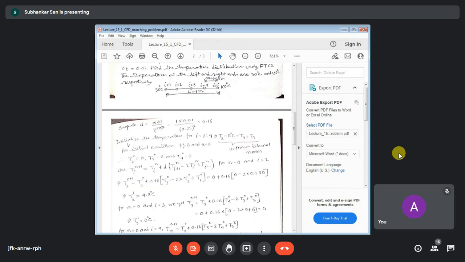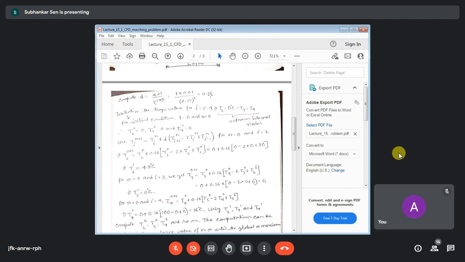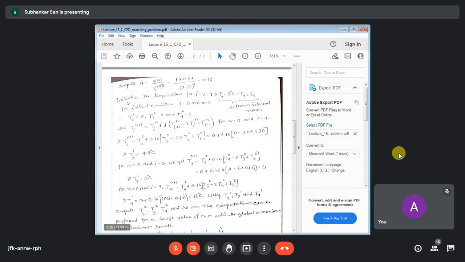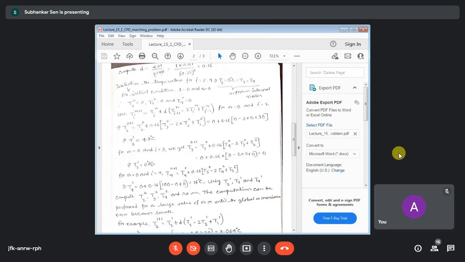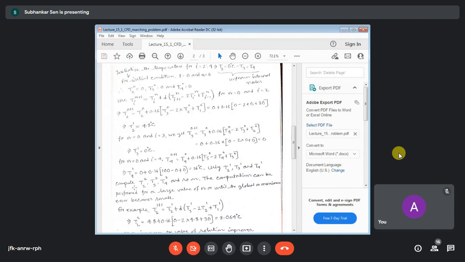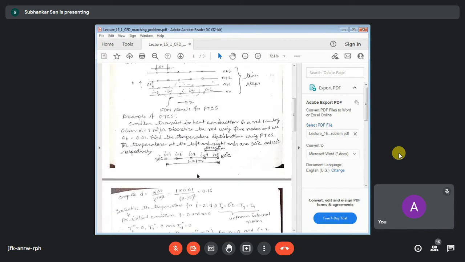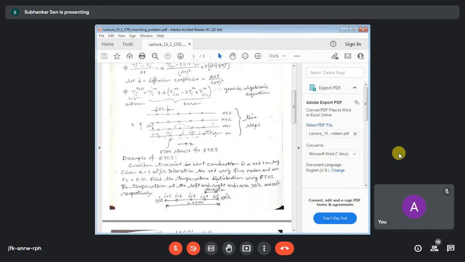Then we consider the fourth node. When we calculate the fourth node, we put in this formula and find T4 n plus 1 from T40, this formula, okay. Now there is one boundary node ahead of node 4. Because of that, this is getting a non-zero value. So T41 is becoming non-zero. We are getting 16 degrees centigrade, okay. So it means that using the initial condition, you have calculated the temperatures at the n plus 1th level, the first time level.